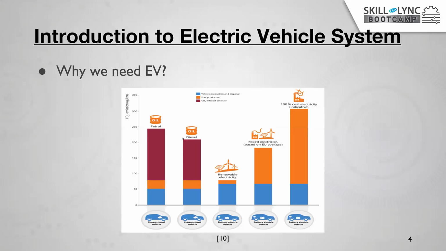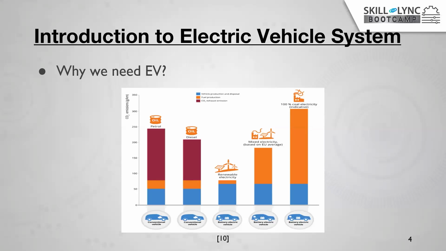If you use the electric vehicle, we can reduce the carbon emission on the road compared to diesel or petrol vehicles, but we cannot reduce the carbon emission from the manufacturing or the disposal of the vehicle. And to run this electric vehicle, we require electricity. This electricity is also not available in nature. We need to create this electricity.